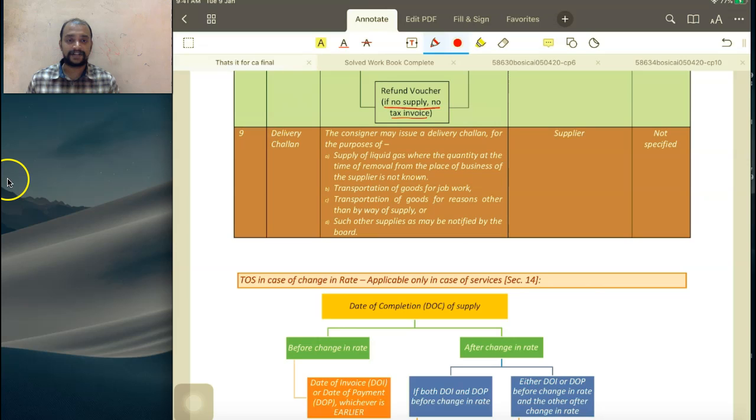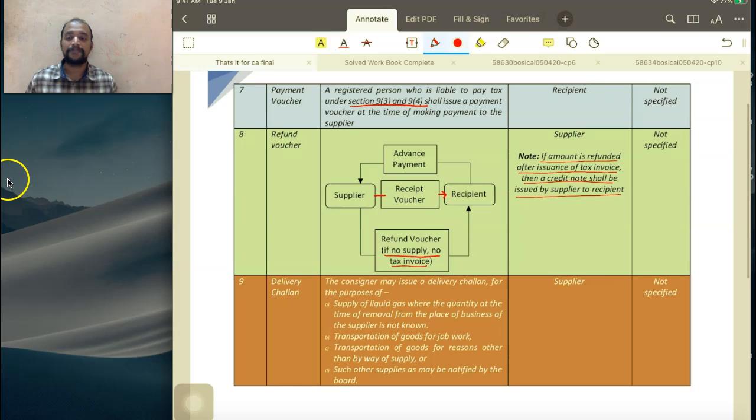Then transportation of goods for job work we discussed. Transportation of goods for reasons other than by way of supply we discussed. Intrastate stock transfer or branch transfer. Such other supplies as may be notified by the board. So not yet notified. So these are the various documents involved which are to be issued by supplier to recipient.